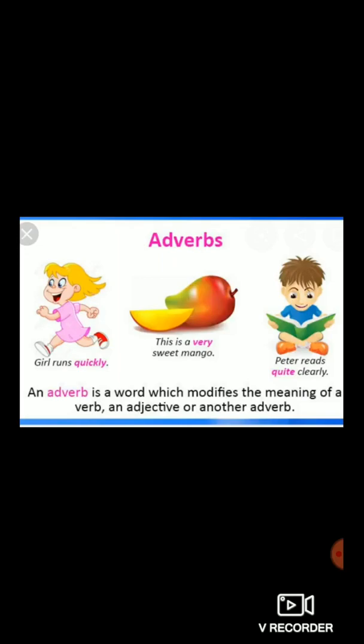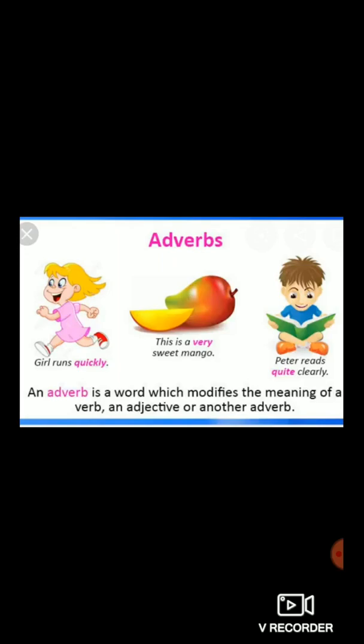So sweet is an adjective because it tells something about mango. And very is known as an adverb because this word modifies the meaning of an adjective. How is the mango? The mango is not only sweet but very sweet. So very is an adverb.